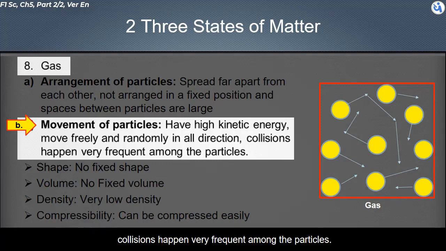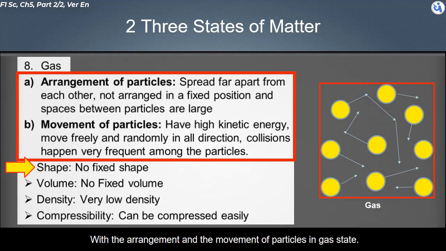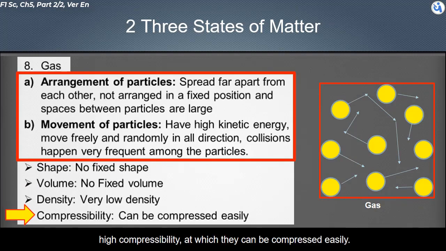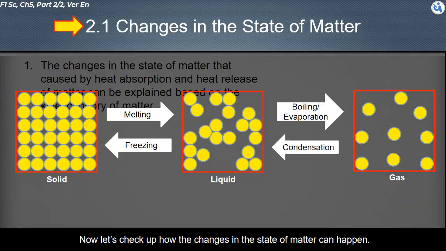Collisions happen very frequently among the particles. With this arrangement and movement of particles, matter in the gas state has no fixed shape, no fixed volume, very low density, and high compressibility, so it can be compressed easily.